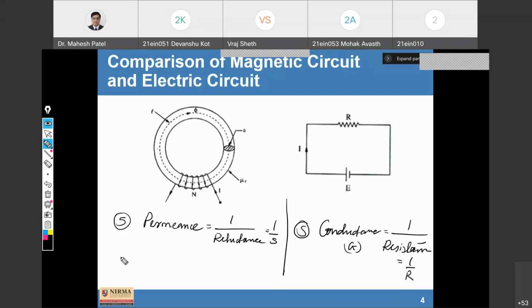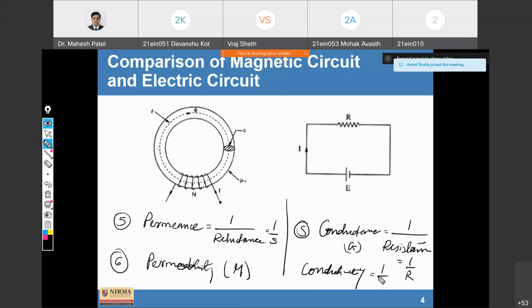Now next is permeability, abbreviated as mu. Here it is conductivity, or sometimes we can consider it as permittivity also. So that is 1 upon sigma or 1 upon G, conductivity.